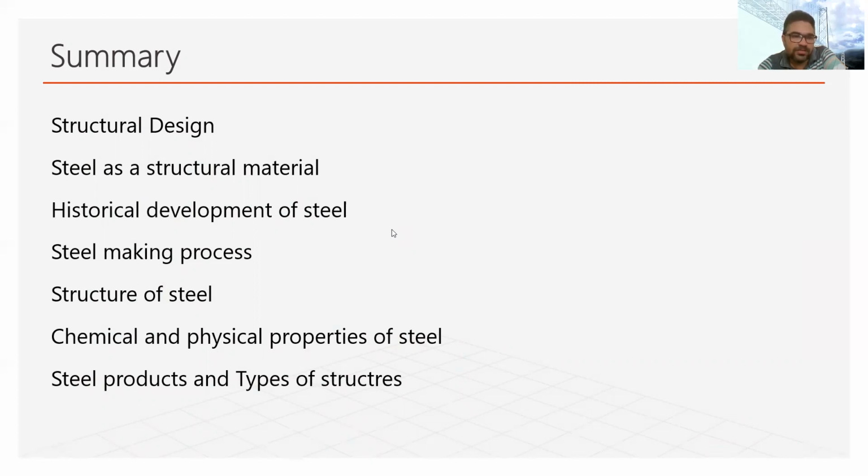We also touched on the steel making process, then the structure of steel, and the chemical and physical properties of steel were also discussed in this lecture. And we have seen the different steel products available in the market and the types of structures that we are likely to design in this course.